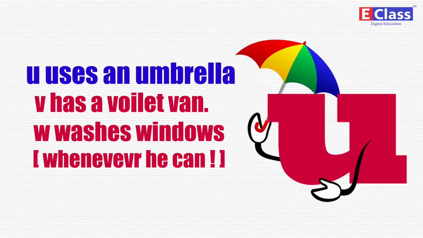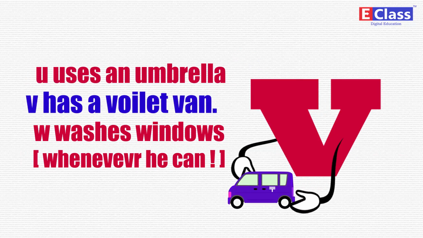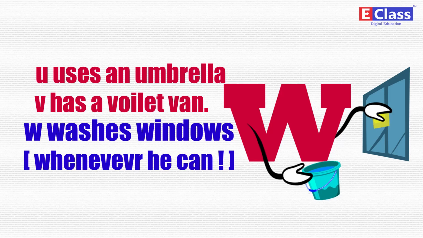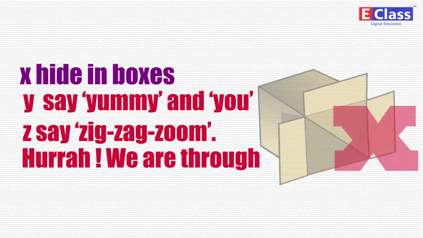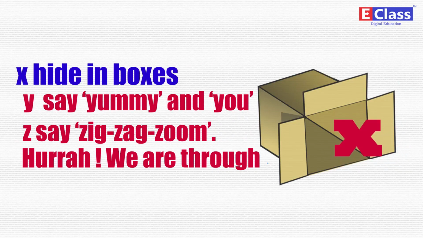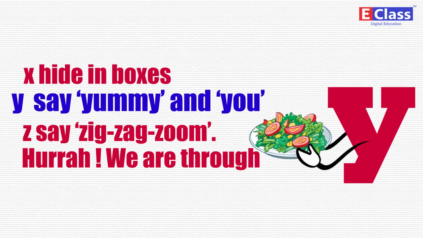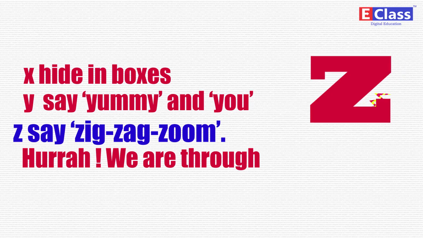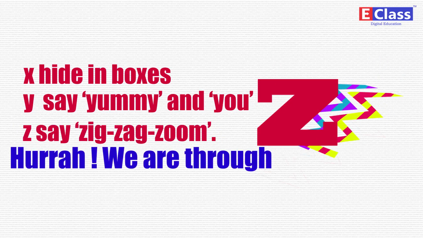U uses an umbrella, V has a violet van, W washes windows whenever he can. X hides in boxes, Y says yummy and U. Z says zigzag zoom, hurrah, we are through!